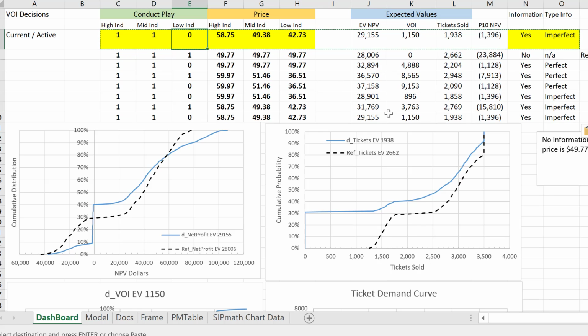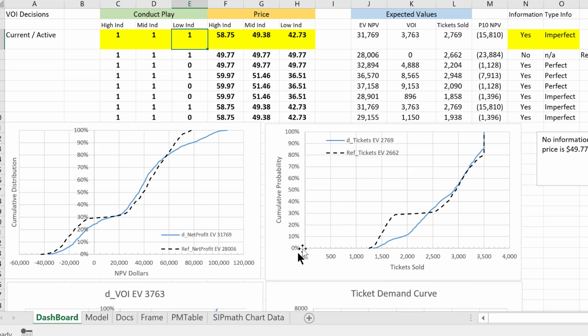Let's turn the low back on. We'll see the curves change here, right? So we turn the low back on. Relative to our reference case, we've reduced the downside. We've also increased the upside. So how did that happen? Well, I have a higher price here than I did in my reference case. I've got $58 rather than $49. And I reduced the downside by actually having a lower price, $42 rather than $49. So I improved both the downside and the upside in this particular scenario.